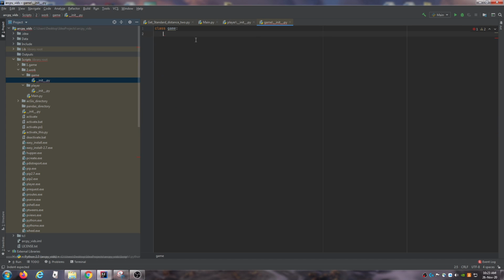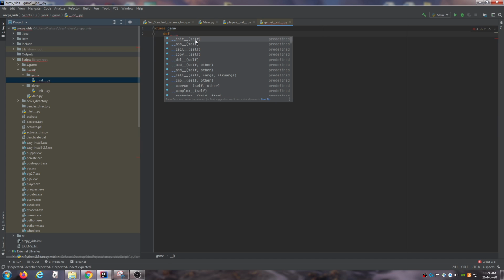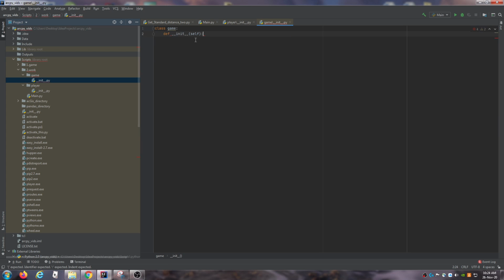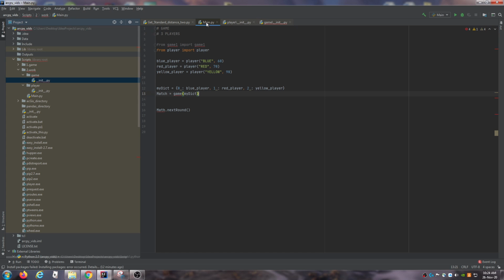So we first need to create a game. So every class has an init. So def __init__. Done. And so a game is going to have the players. So in this case, in the players that I'm passing in as a parameter, I am passing in my dictionary of players.